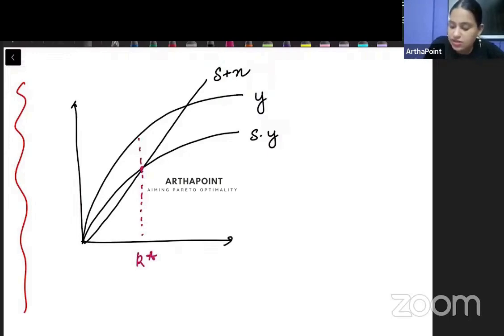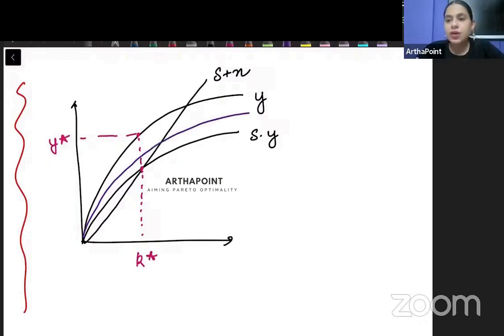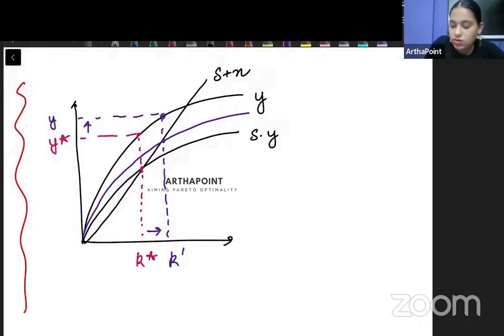And correspondingly, this will be the steady state level of the output. And if my savings rate would increase, the amount of capital in the economy will increase and the amount of output in the economy will also increase. So more savings can lead to more output in the economy.